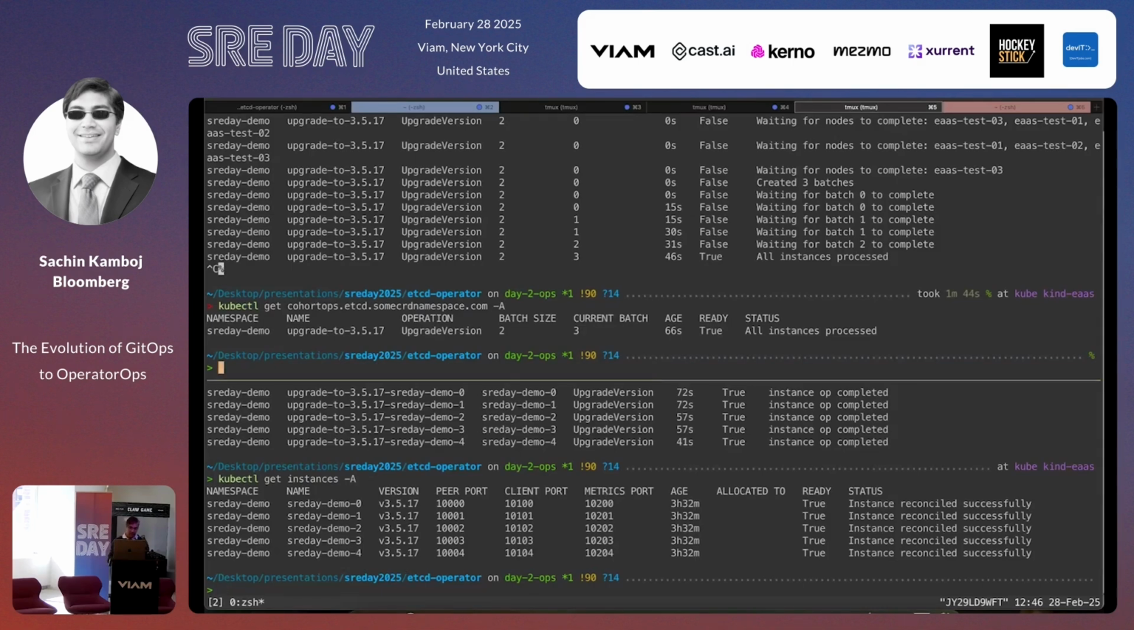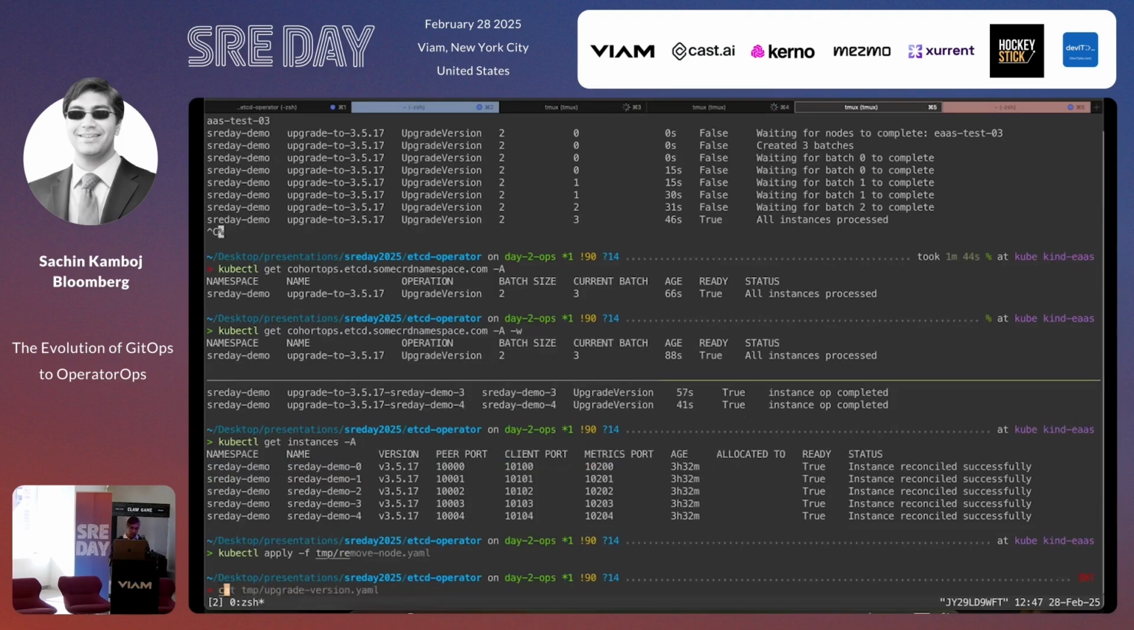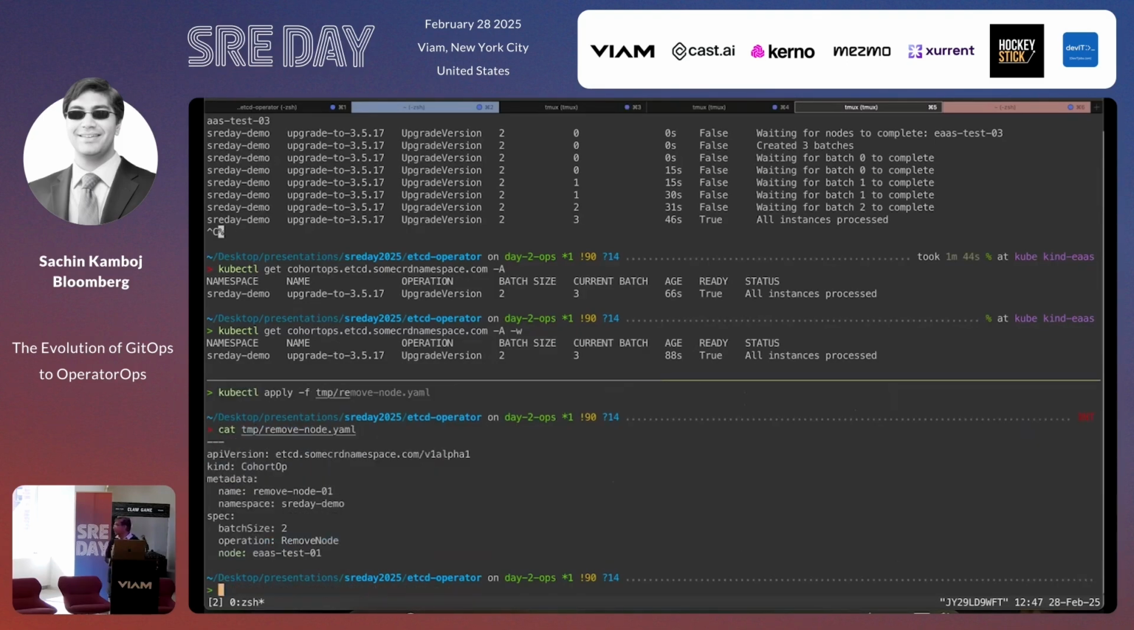The final example that I'm going to show you today is what happens if I want to remove a member. Oh, before I apply it, this is the member itself. So let's say I want to get rid of this entire node because this node is bad. It's misbehaving. It doesn't work. What I can do is I can kubectl apply this.